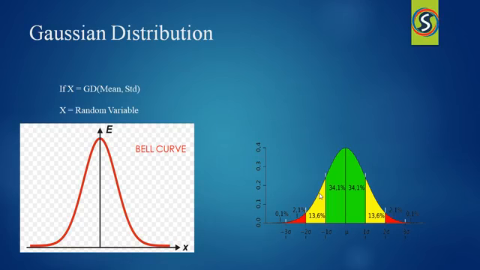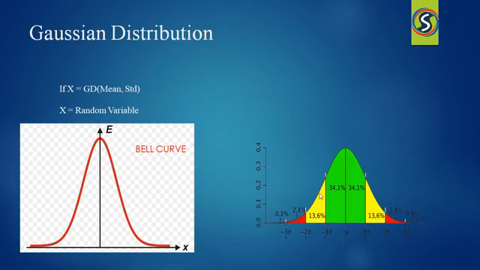When I explained to you about the variance and standard deviation, I already explained to you about the shape of that bell curve, right? Normal distributions are important in statistics and are often used in the natural and social sciences to represent real-valued random variables whose distributions are not known.